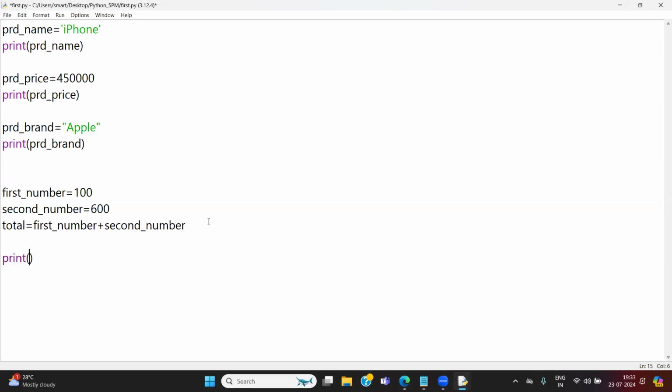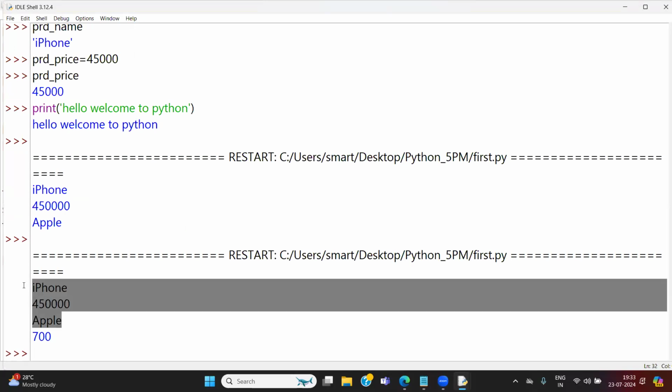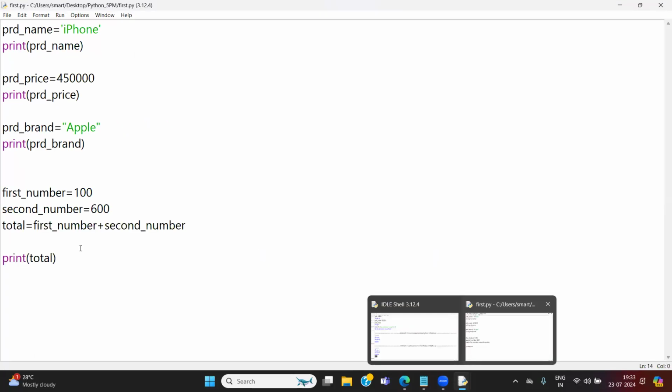Print total. Save. Again, go to run option. Again, click on run module. Can you see the output? iPhone is there. 4,50,000 is there. Apple is there. Then 700 is also coming. Why is 700 coming here? 700 is basically coming from this. Totally 4 prints are available. That is the very reason this has come.